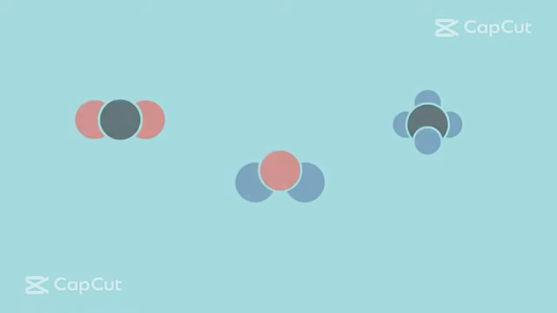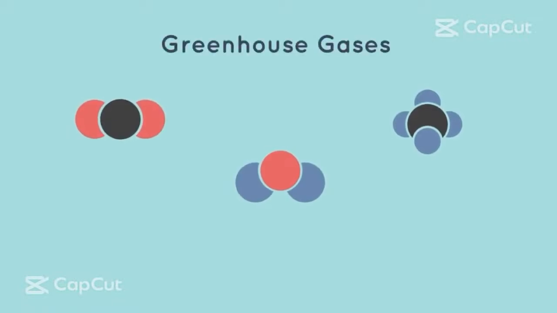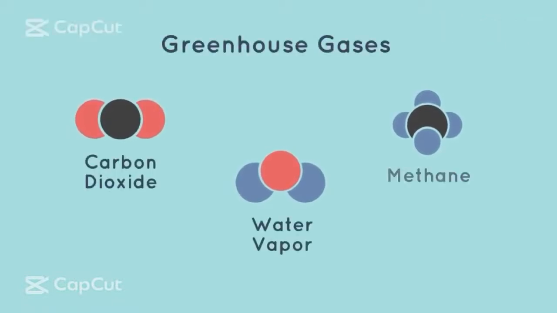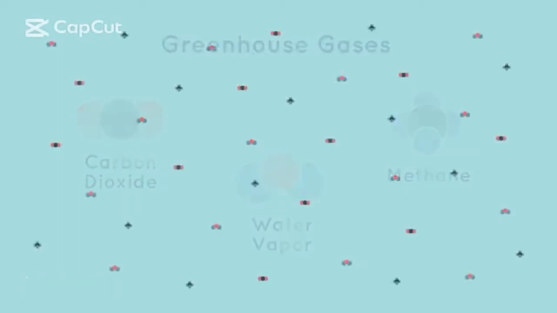These heat-trapping gases are called greenhouse gases. Some examples are carbon dioxide, water vapor, and methane. Earth needs a balance of greenhouse gases to maintain just the right temperature for living things. But some human activities are changing the natural greenhouse.